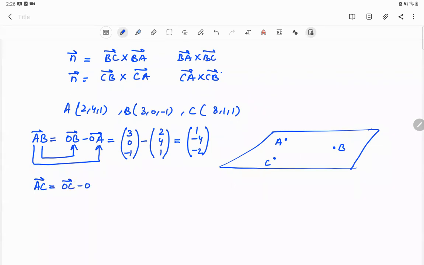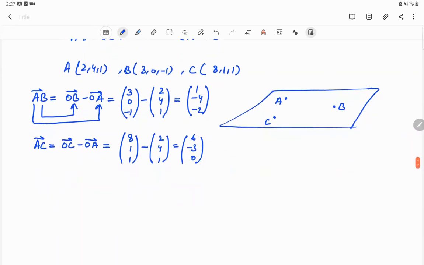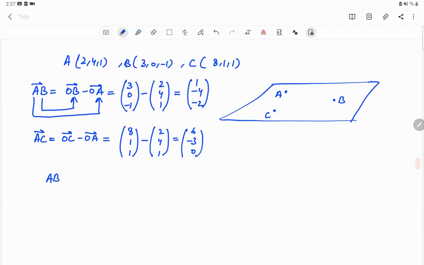Now we calculate AC. AC is OC minus OA. OC is 8, 1, 1 and OA is 2, 4, 1. This is equal to 6, -3, 0. Now I have AB and AC and I should use them to find their cross product. Okay. I should write them adjacent to each other so that I can easily calculate AB cross AC.